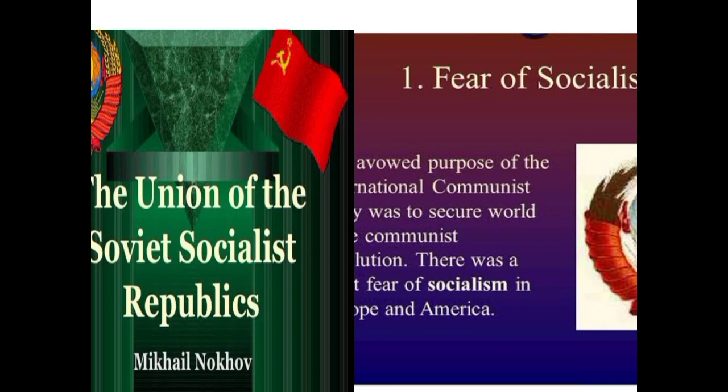All over Europe, peace movements gained great popularity. In Russia, a revolution took place in 1917, which resulted in the establishment of a communist state here.